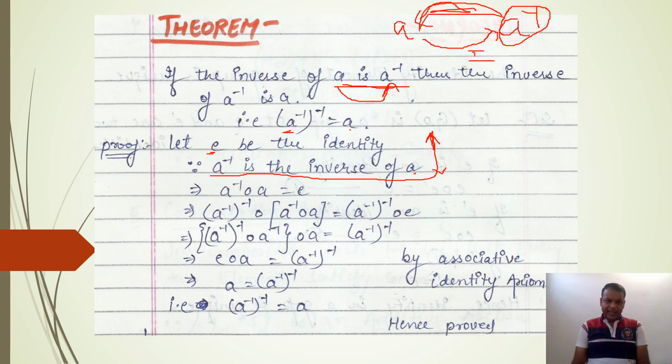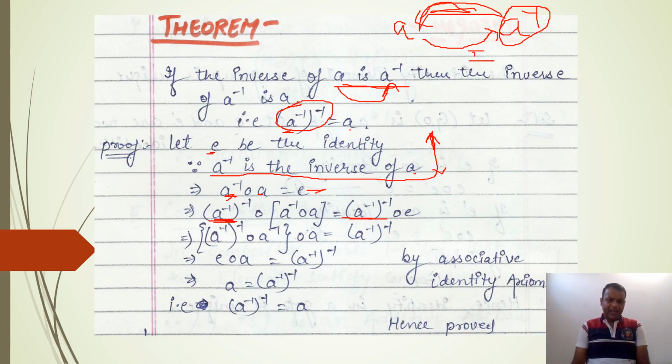As we have considered that A inverse is an inverse of A, so if we operate A inverse on A, then I will get identity E. It is obvious. Now we will introduce this part, inverse of A inverse. It means minus 1 power on A inverse. So you will apply this inverse of A inverse from left. Here I will write this in left hand side as well as in right hand side.